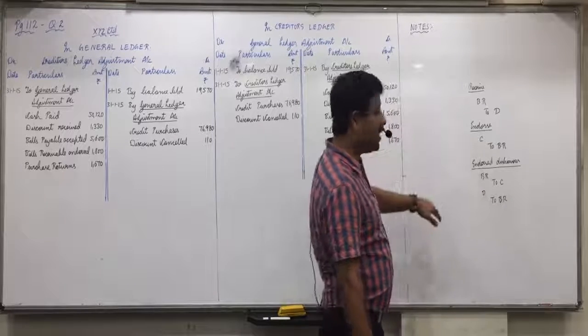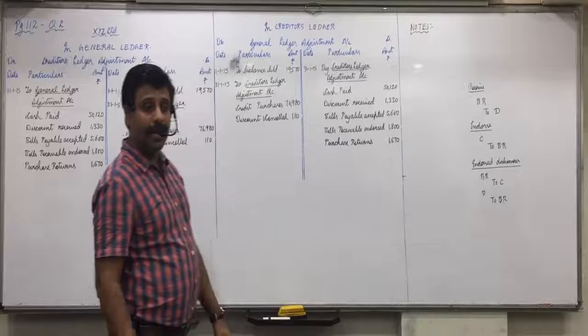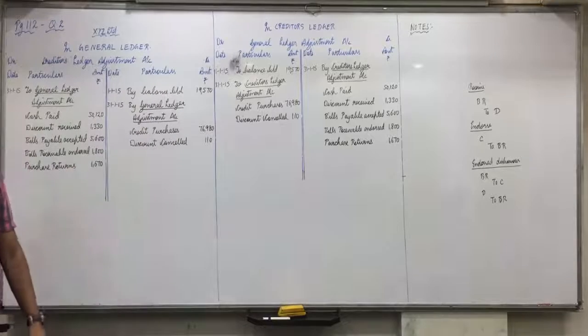So all these three, record somewhere so that you understand it. Endorsed bill will have no effect on debtors, but any bill dishonored will always have effect on debtors account because finally we will give it back to the debtors. Any bills receivable which is dishonored will always have effect on debtors, whether it is discounted, whether it is endorsed. Did you understand this or not, everyone?